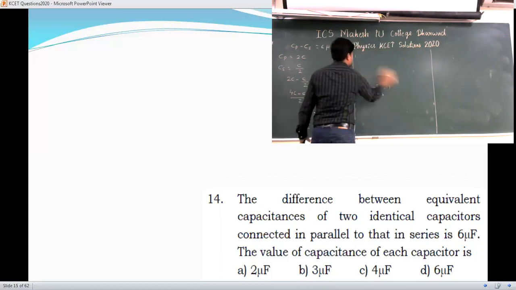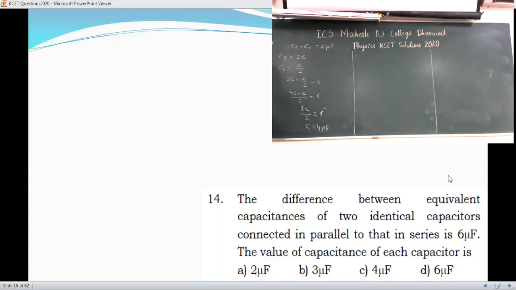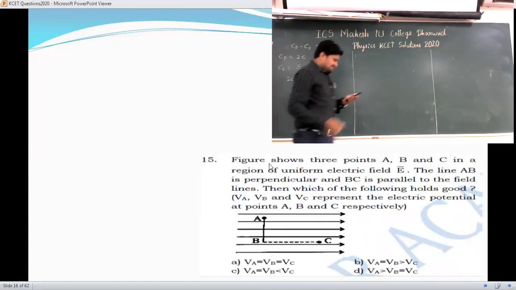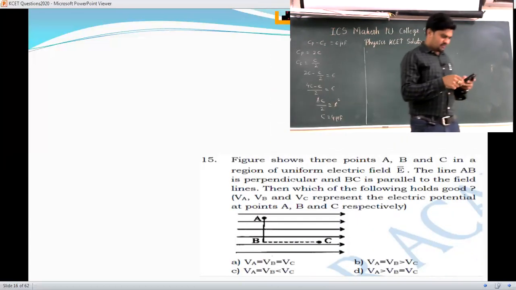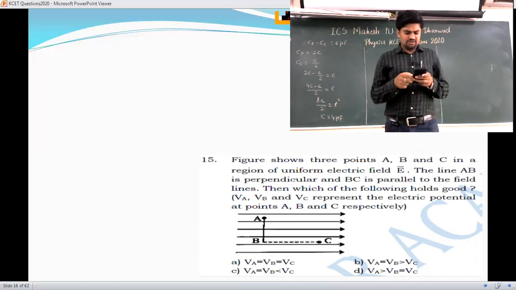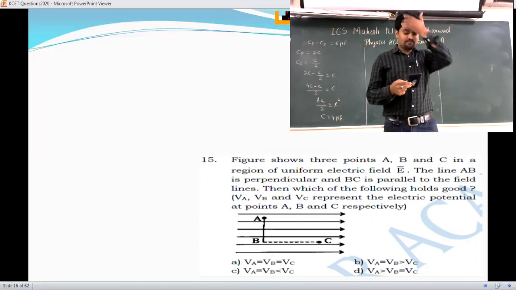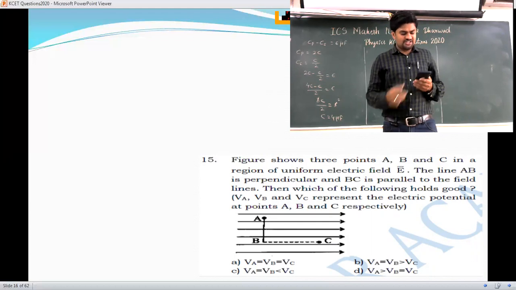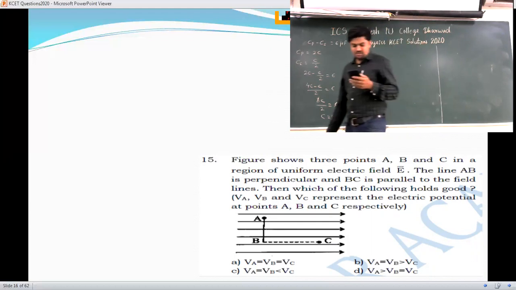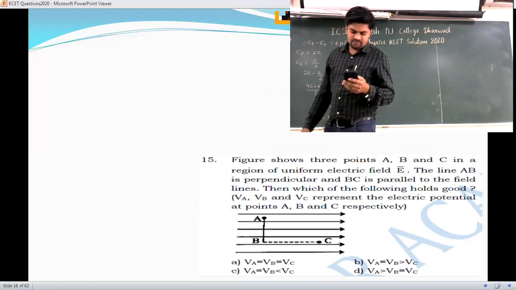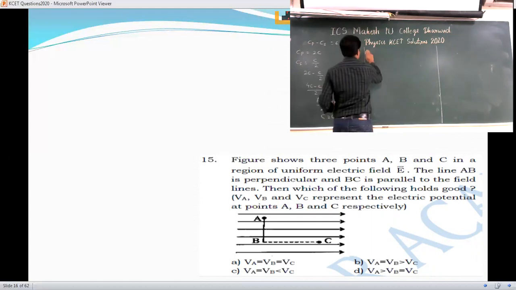Yes, we'll go to the next one. See the next question. In this question, if you observe the diagram, the figure shows 3 points A, B and C in a region of uniform electric field E. Please go through the question.